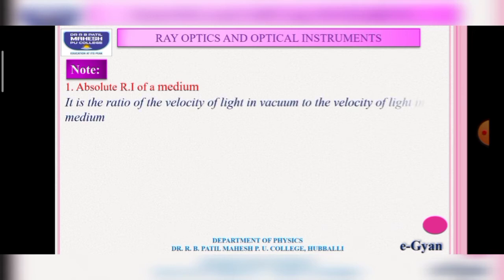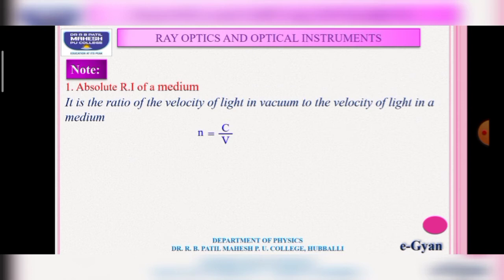Now let us discuss a few important points which will be useful in competitive exams. Absolute refractive index of a medium: it is the ratio of the velocity of light in vacuum to the velocity of light in the medium, that is n equal to c divided by v.